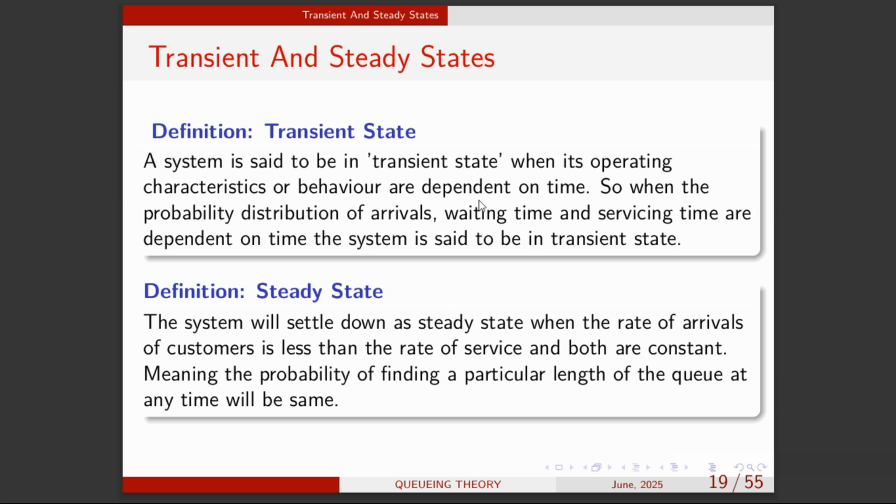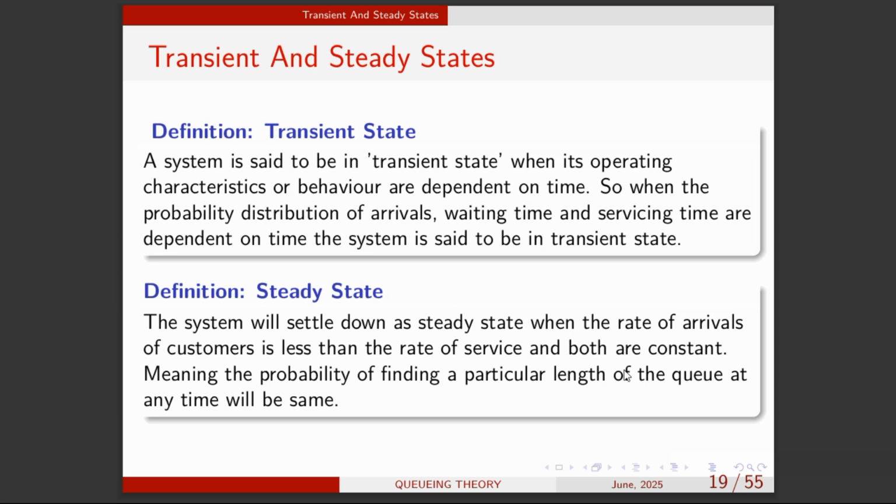Okay, and as such, we want to stabilize this queuing model by making it a steady state. So when the system settles down as a steady state, the arrival rate of customers is less than the service rate, and both are constant. What we are trying to say here is that for a queuing model to be in steady state, its operating characteristics are not time dependent.